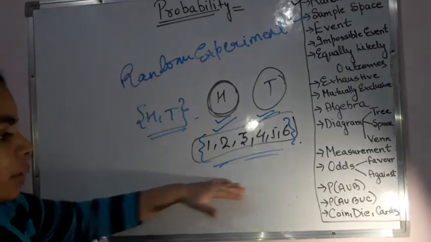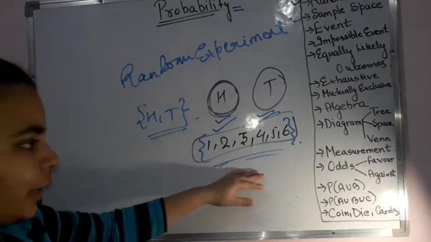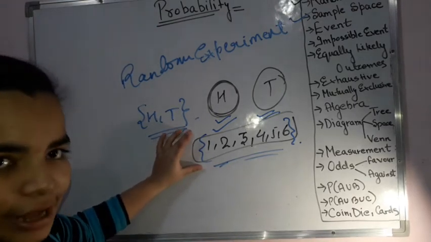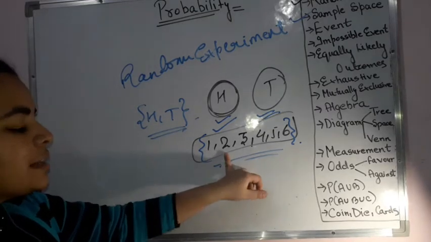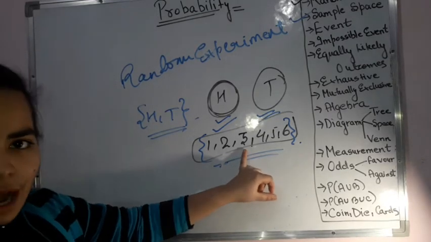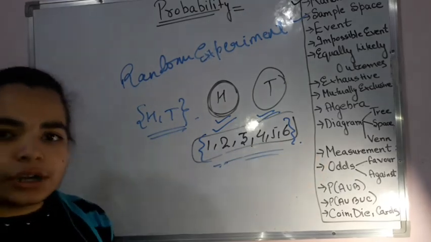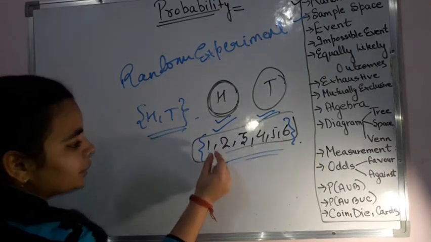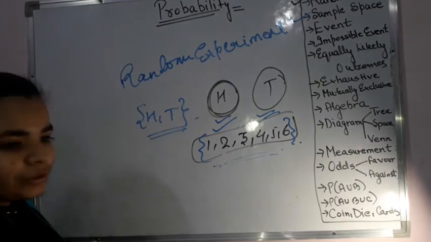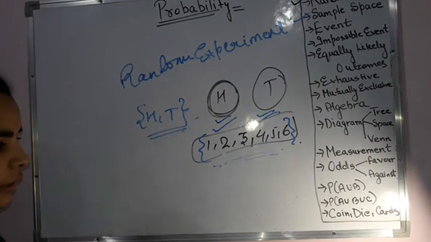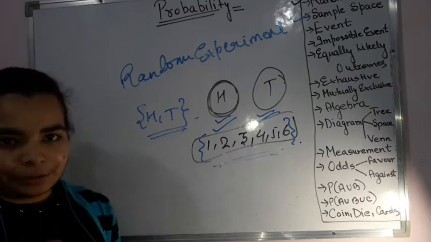That means if I toss a coin or say a die, then I can get 1 as my answer, 2 as my answer, 3 as my outcome, 4, 5 or 6. That means when I have thrown that or tossed that coin or the die, then that becomes my event.